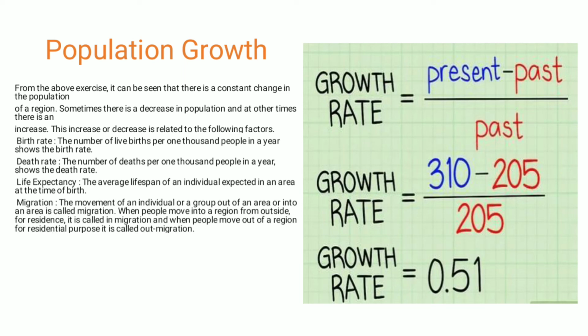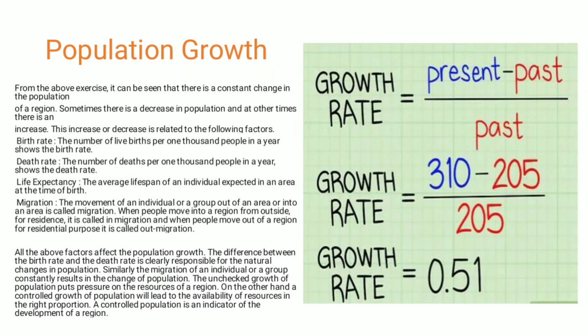And migration: the movement of an individual or a group out of an area or into the area is known as migration. When people move into a region from outside, it is called in-migration, and when they move out of the region, it is known as out-migration. All these four factors affect the population growth of a particular region. The difference between birth rate and death rate is responsible for natural changes in population. Similarly, migration of an individual or group results in change in population.